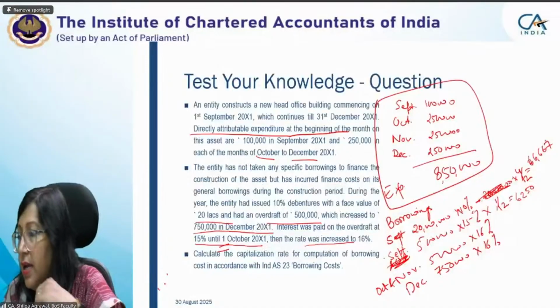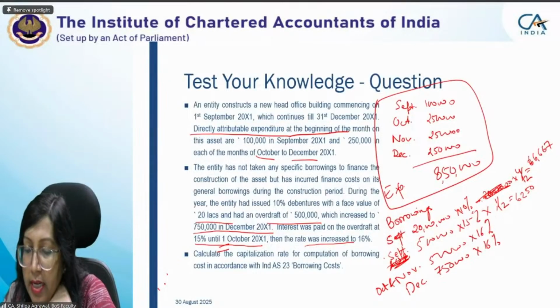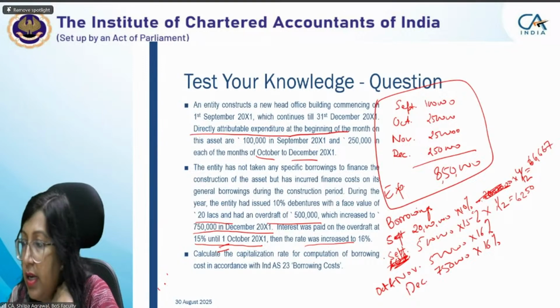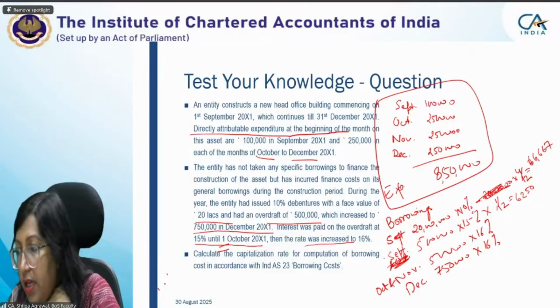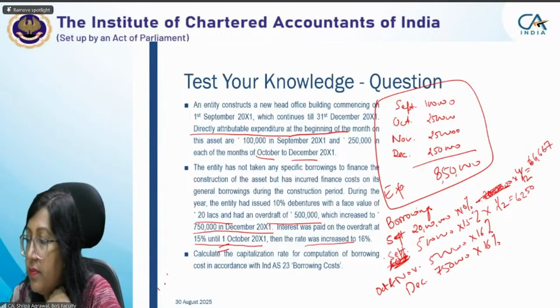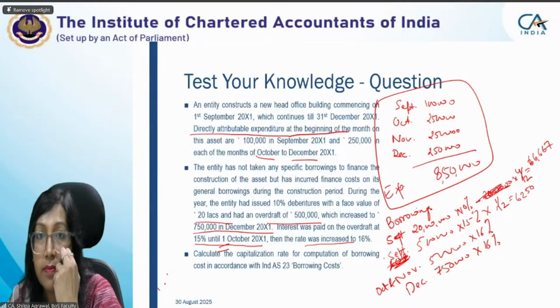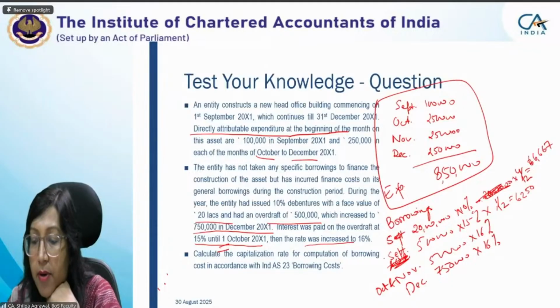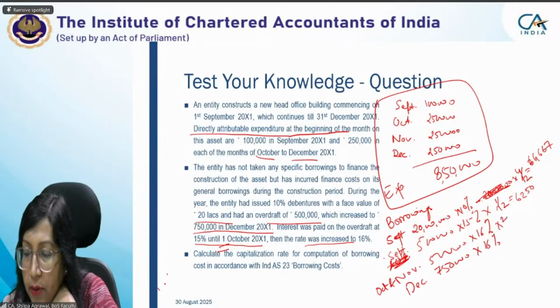Now I'll ask Saurabh and Neha to give me the information for the other months. Saurabh, tell me for October and November, and Neha, tell me the figure for December. October and November, what will be the interest amount? I want it into 2 by 12. Sorry, I missed that, and it will be 1 by 12 again here.